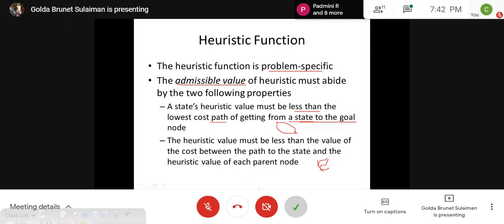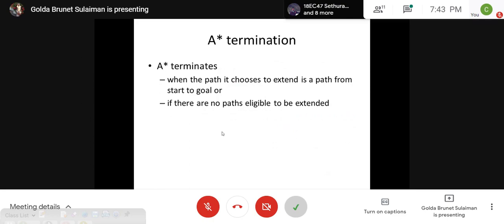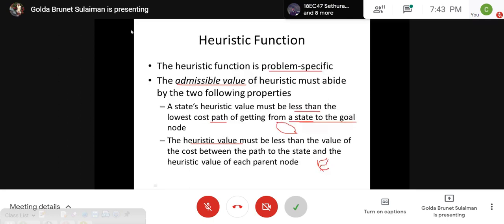In such cases, the value should be less than the path from the parent to it. It should consider the lowest cost parent. So that is the max of this value. It should satisfy these two conditions; in that case, it is called the admissible value.